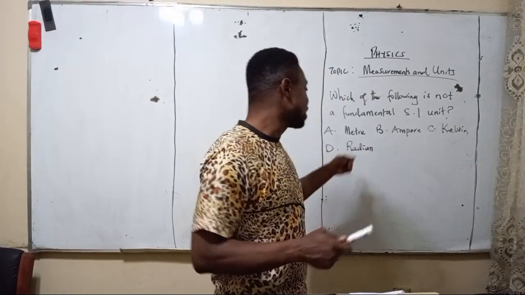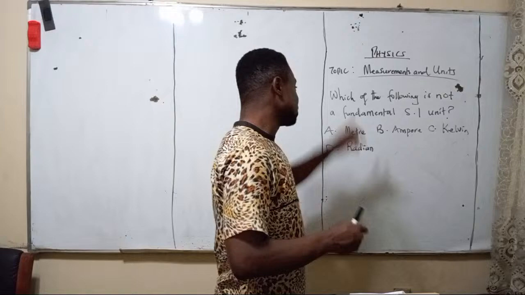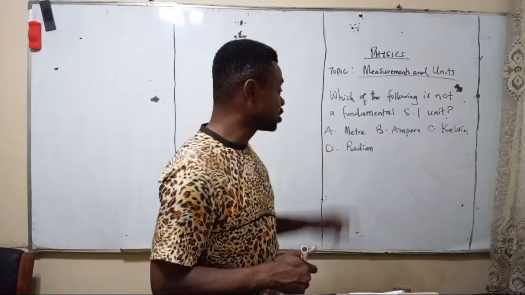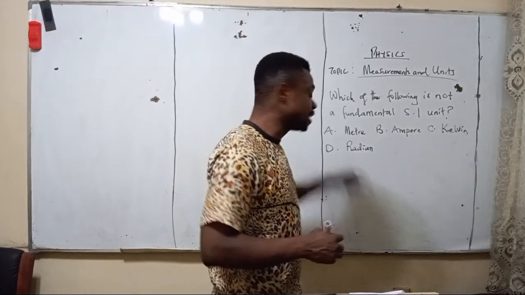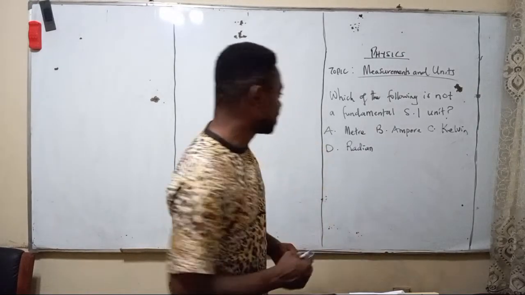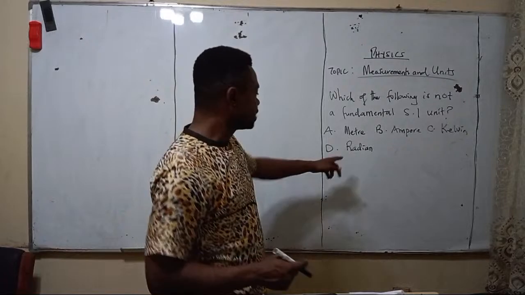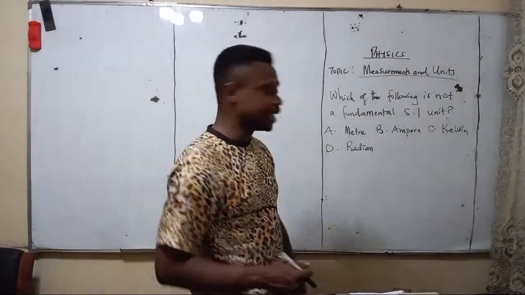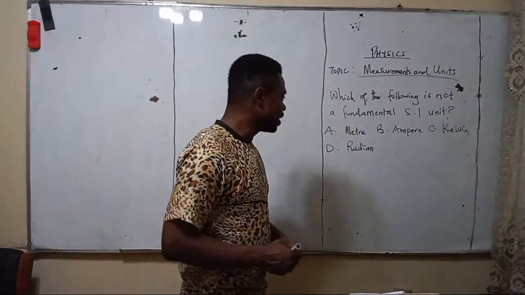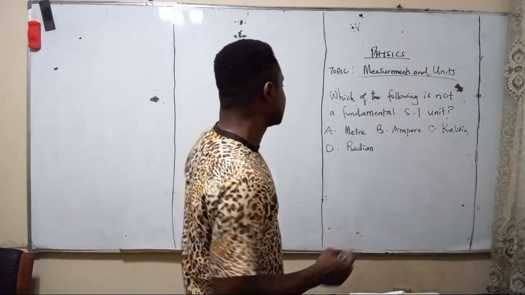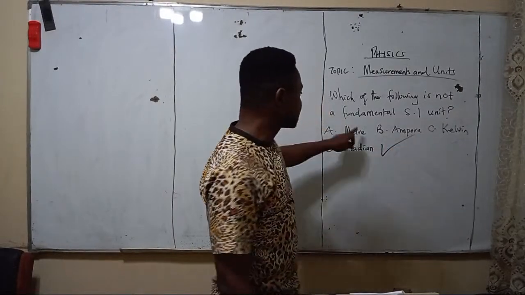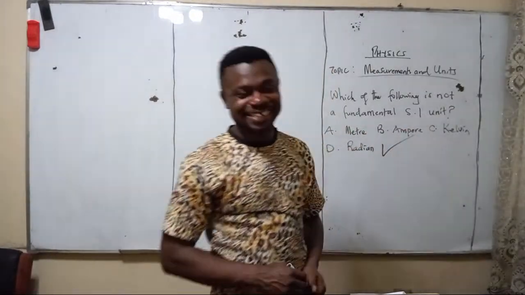Radian was actually placed into derived units from 1995. It wasn't a derived unit before, so it was placed in derived units in 1995. So this makes it not a fundamental SI unit. So D, radian, is not a fundamental SI unit. So this is the answer. These other three are fundamental SI units.